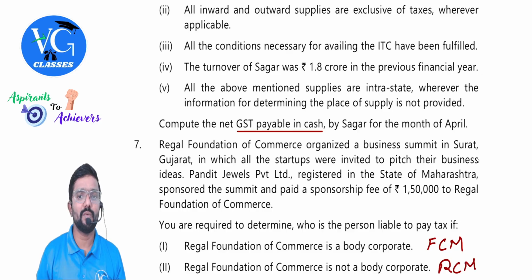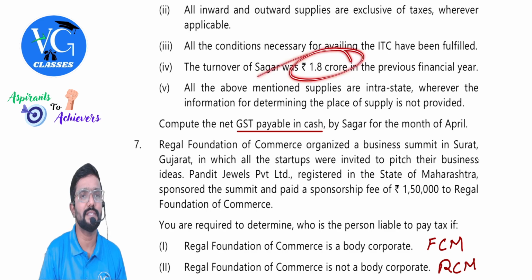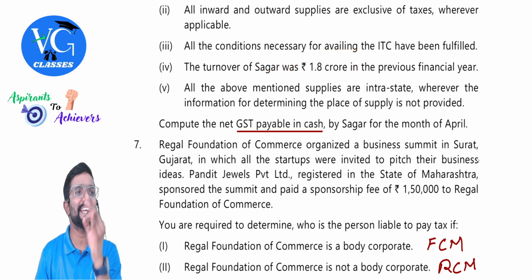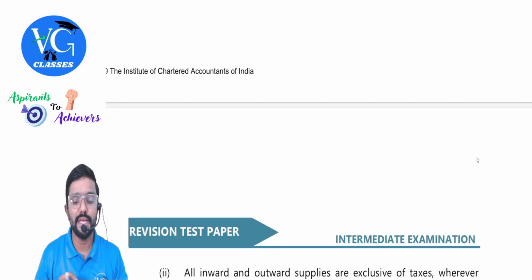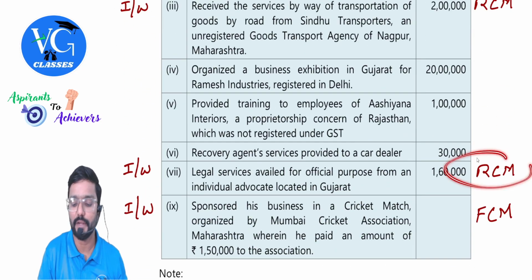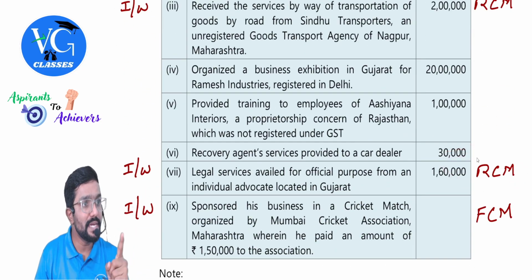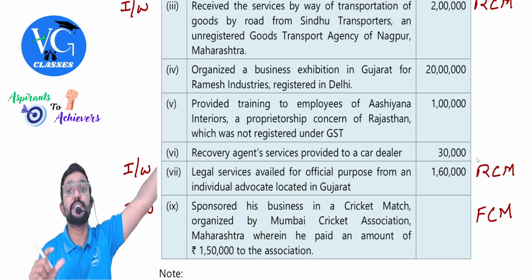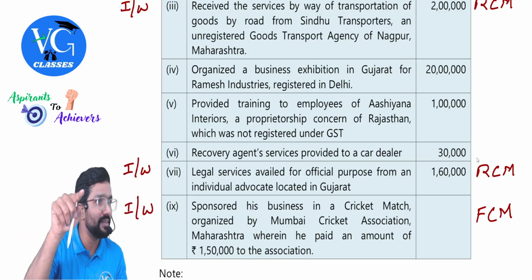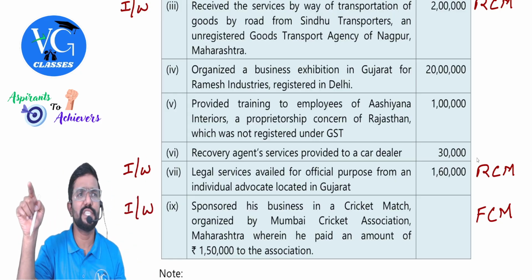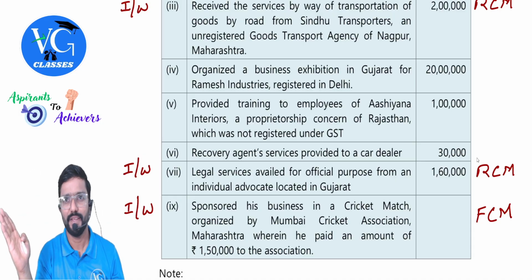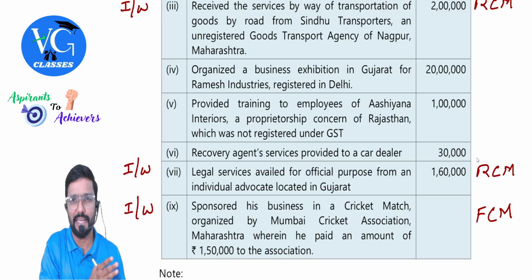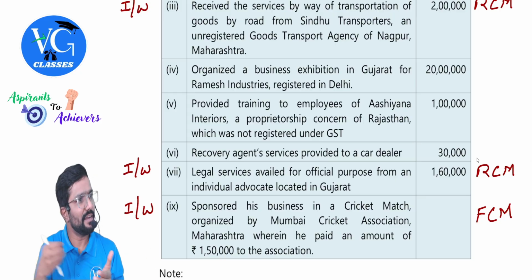The turnover of Sagar was 1.8 crore in the previous financial year. Guys, why have they given this? Because last year his aggregate turnover has crossed the threshold limit applicable for registration. Especially here, RCM is applicable only if the recipient's turnover in the last year is more than the threshold limit applicable for registration. What is the threshold limit applicable for registration? 20 lakh or 40 lakh. If he is from some special states, 10 lakh. If not, 20 or 40.